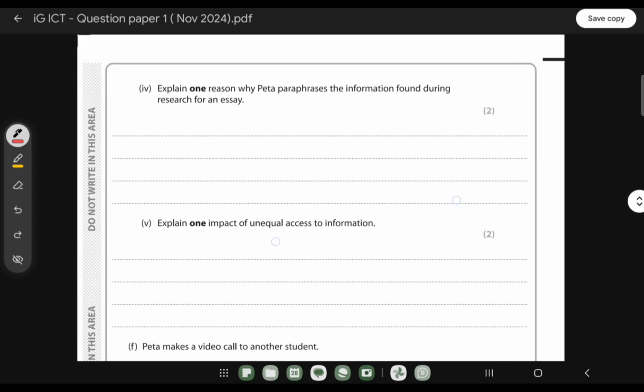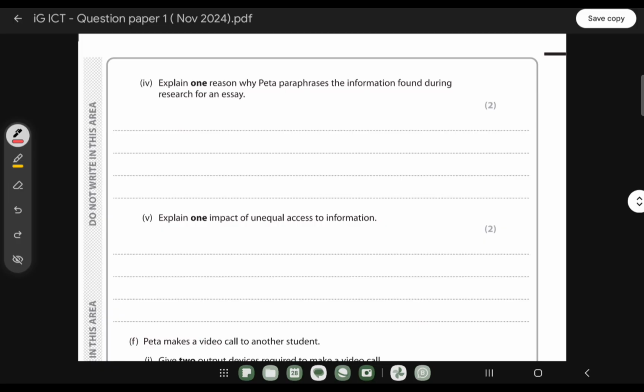Explain one reason why Peta paraphrases the information found during research for an essay. Which means when they are doing an essay for a research purpose, they collect all the information from journals or scholars, right? There are some scholar sources you can get from Google Scholar, I think. I actually can't remember. Yeah, maybe it's some of the journals where you can get all the information.